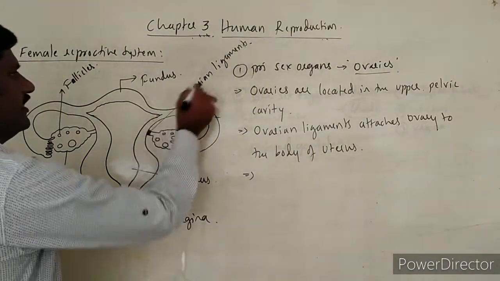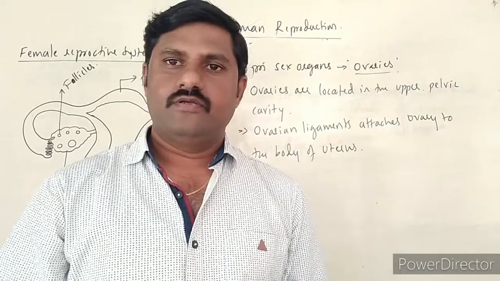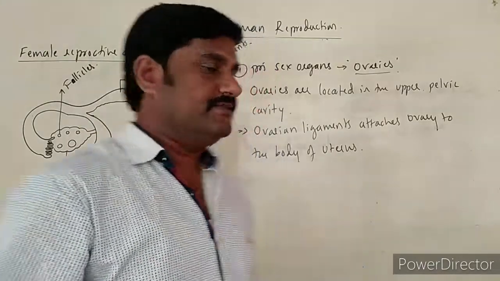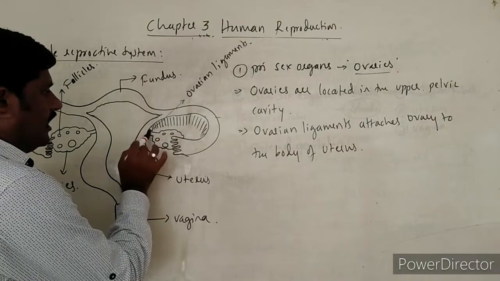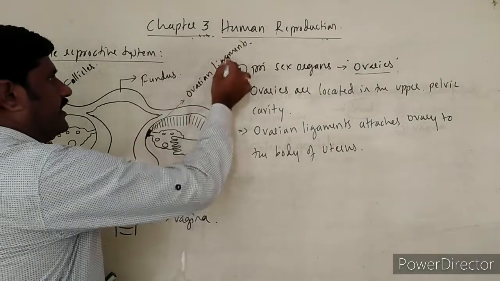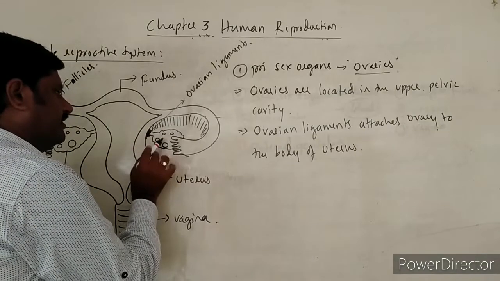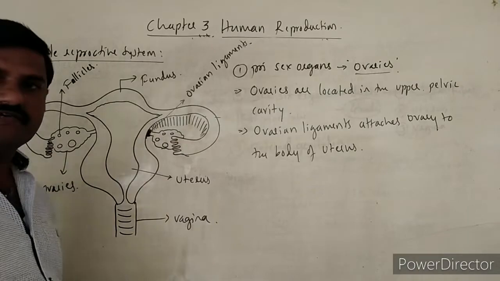These are ovarian ligaments, and simultaneously one more point to be noted. Already you know these ovarian ligaments attach the ovary to the wall of the uterus itself, right?